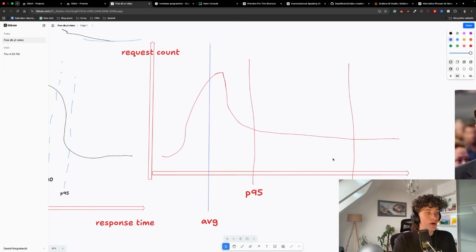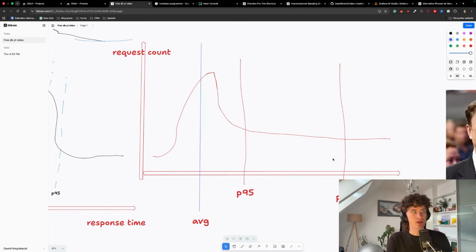This is how a typical, let's say, API graph might look. Most requests are okay, but very few are extremely slow. And because of that, the average might look okay, like you might check it and say, hey, this API is pretty fast. But very few extremely slow responses might suggest there's something extremely bad going on with the API.